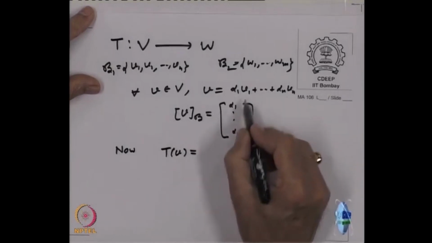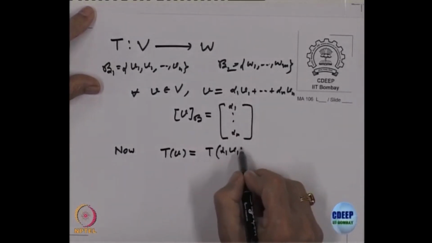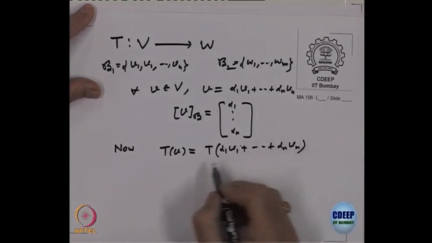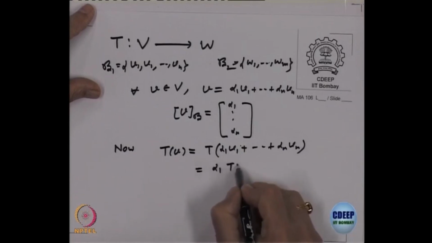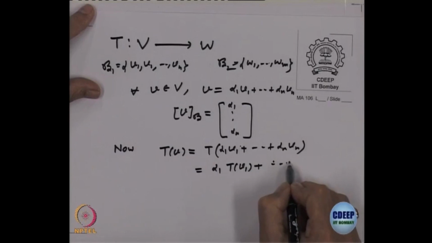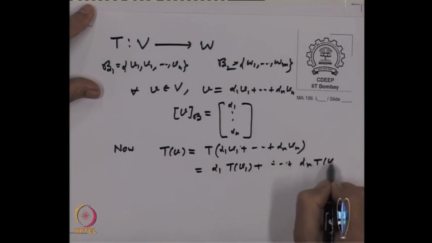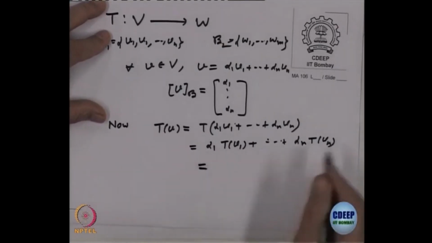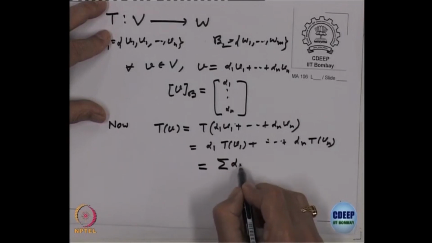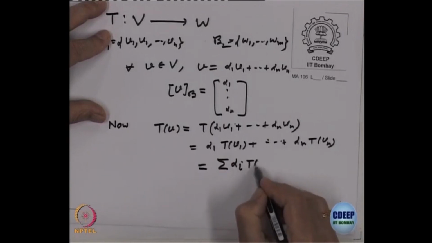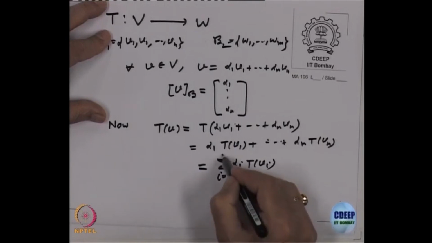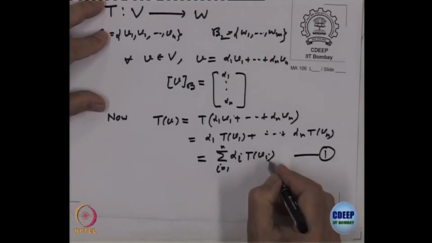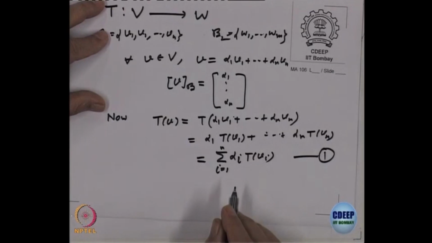T of V is this. So, what is T of V? Alpha 1 V 1 plus ... alpha n V n, right. Using linearity, it is alpha 1 T of V 1 plus ... alpha n T of V n, right. So, let us just shorten it instead of writing dot dot dot. So, this is sigma alpha i T of V i. So, let us keep this as it is. That means, if I know T of V i's, I know T of V. That is what I said earlier also.